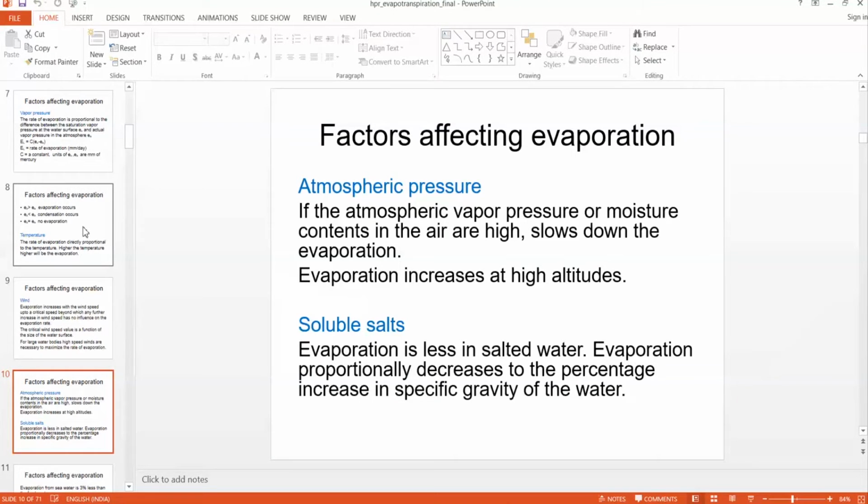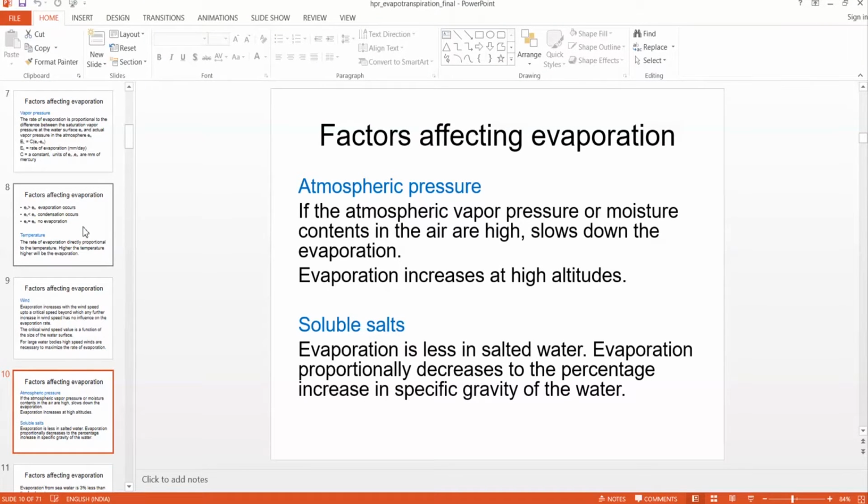The next important factor is soluble salts, that is, the quality of water. If water is very clear, then evaporation will be high. If the water has soluble salts, then evaporation will be low. Why? Because evaporation is inversely proportional to the specific gravity or specific weight of the water.